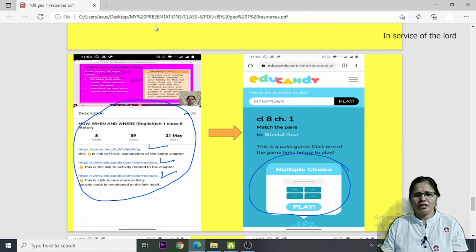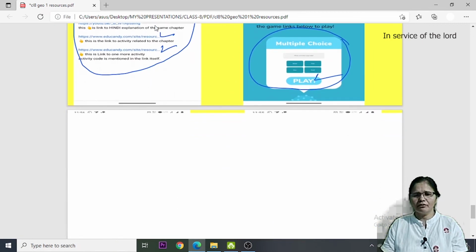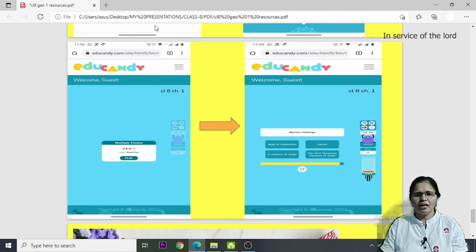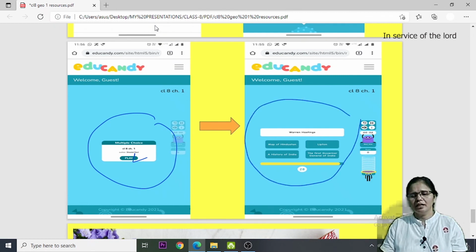When it opens, you have to click on play. When you click on play, they will ask you to click on play once more. Then afterwards your activity will start, and then you have to tick your correct option. As you tick, your marks will be filled in, and they will tell your performance at the end.